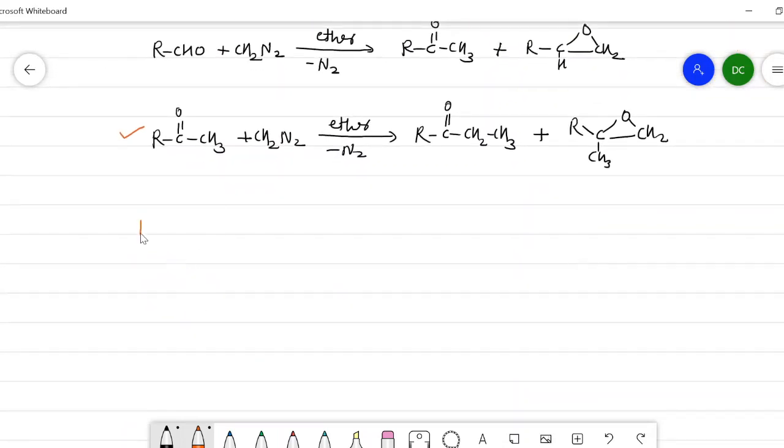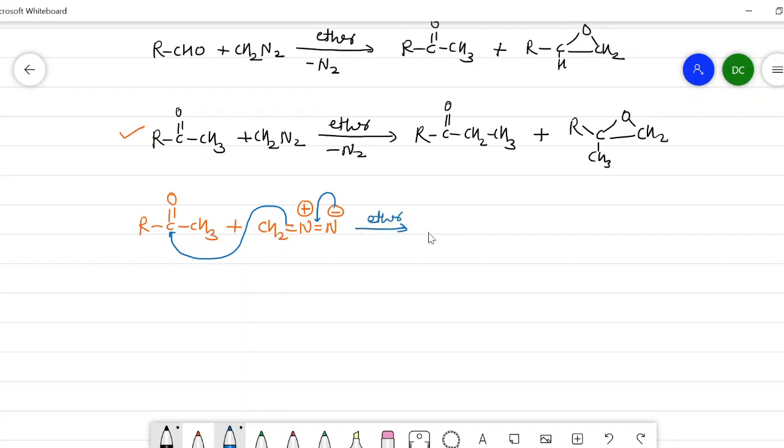So once again, I will write here RCOCH3 plus CH2 double bond N, a negative charge, here a positive charge. Now what happens? It will shift the electrons here, then this carbon or this bond may attack on this carbon, and there is a formation of the intermediate RCO minus, then CH2N triple bond N, there is a positive charge, and the CH3 group is here.